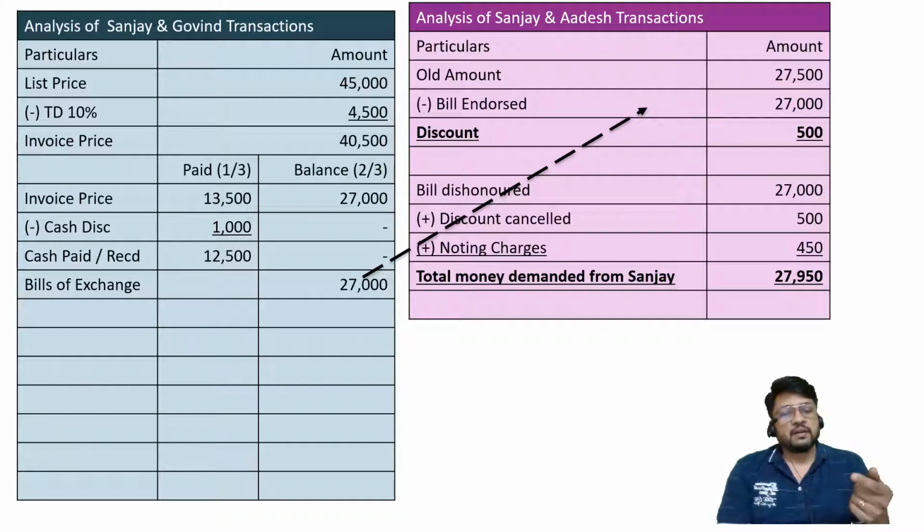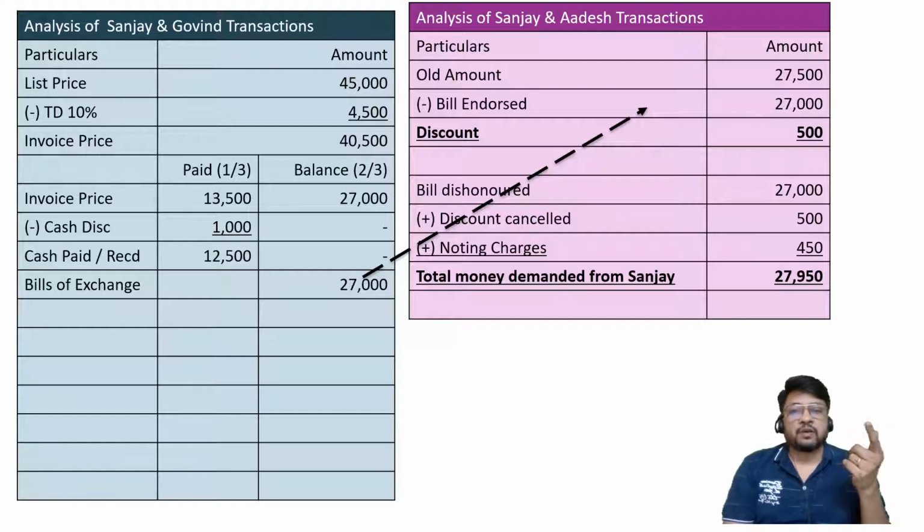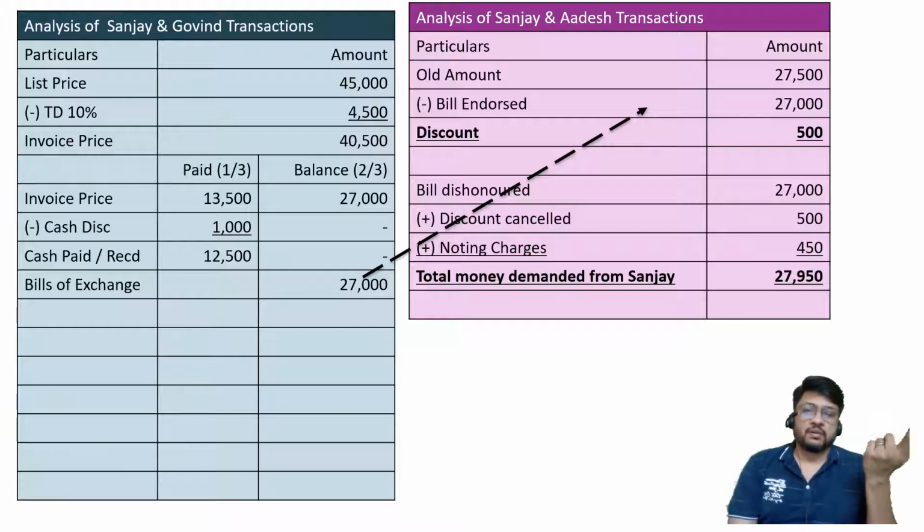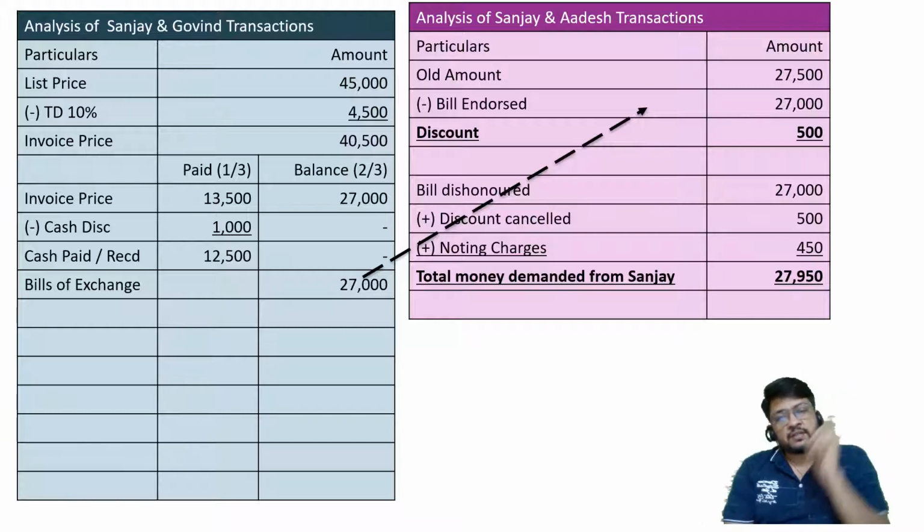Discount is cancelled because it was given under the assumption that the bill will be honored. If you would not have given a bill, if you would have given a check, then also discount would have been given to you. If you would have given cash, then also you would have enjoyed discount. So Adesh is not cancelling discount because the bill is dishonored. If the check would have been dishonored, still he would have cancelled discount. If the cash would have been fake currency, he would have cancelled discount.